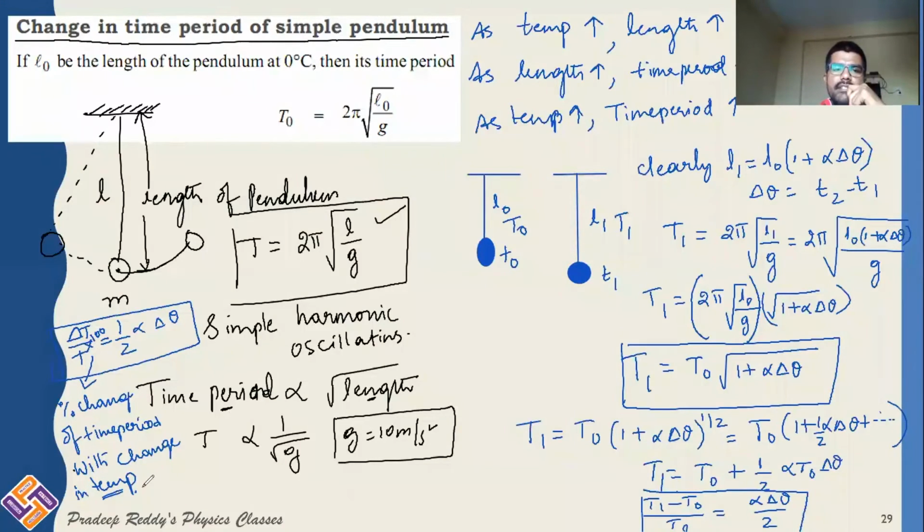As time period increases, that means it takes more time for one oscillation. So as it is taking more time for one oscillation, we say that the day gains extra time when the temperature of the substance increases, whereas there is loss of time when temperature decreases. So very, very important concept: change in time period of the simple pendulum with respect to temperature.